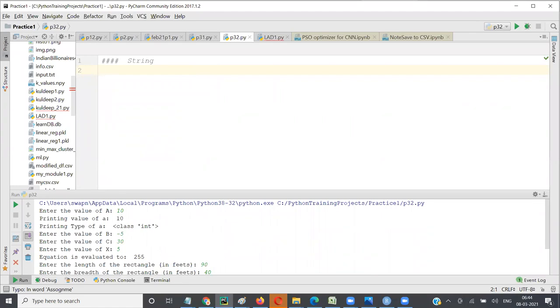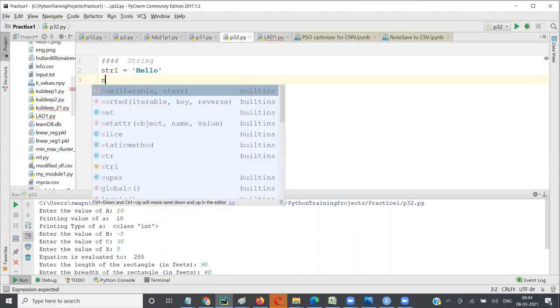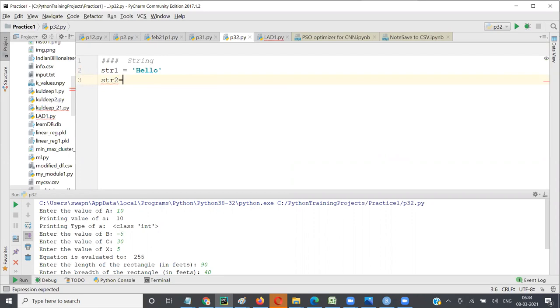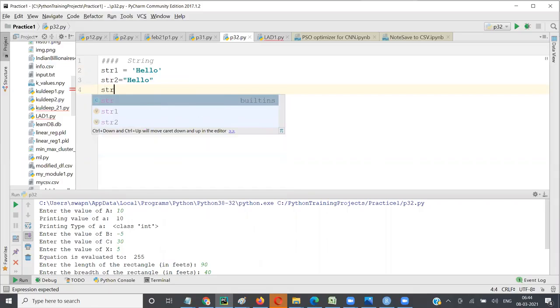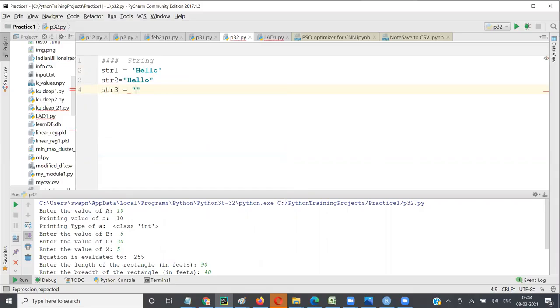As I said, a string can be defined as, I call it str1, equal to single quote, string. So hello, let's say. You can have str2 as, you know, hello, and str3 equal to, say, friends. Put hi here, something different.